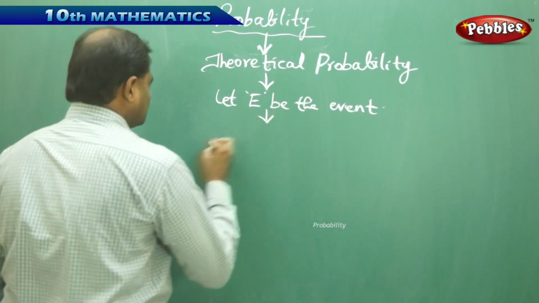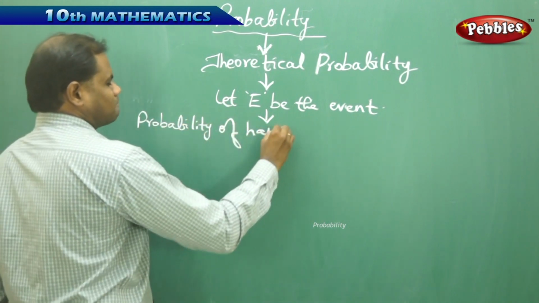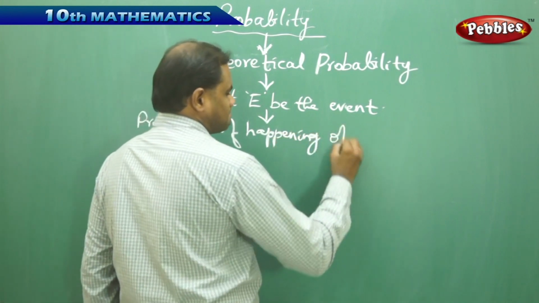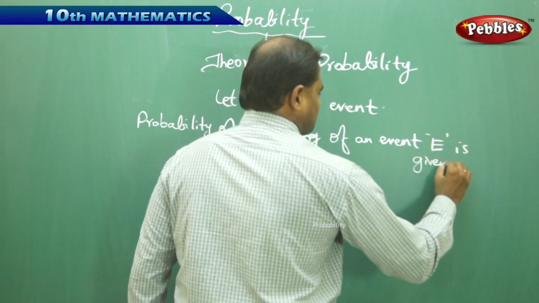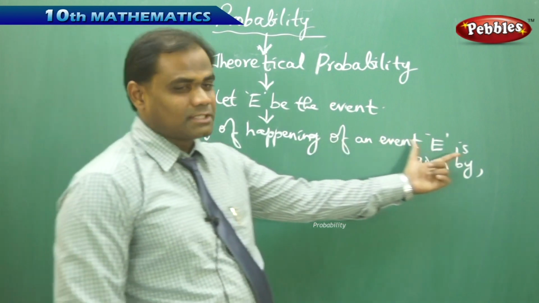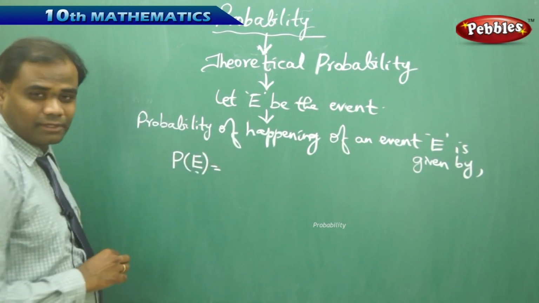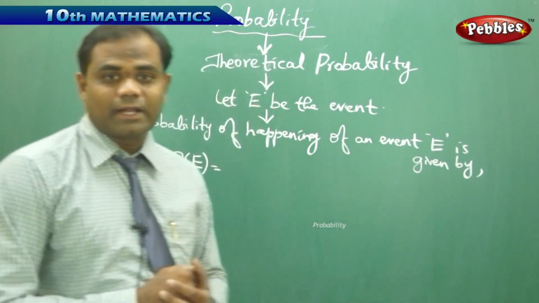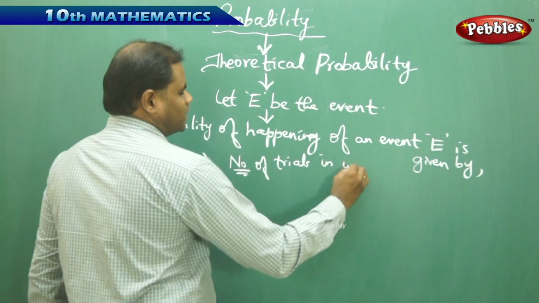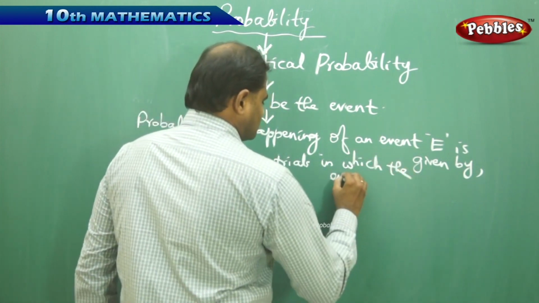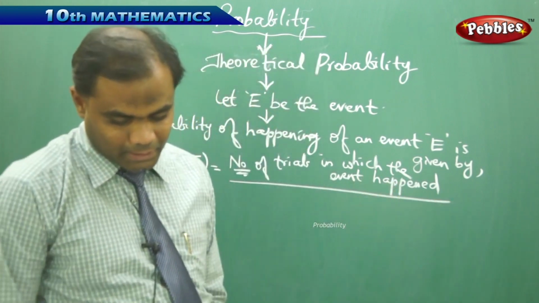Then in this case, my probability of happening of an event E, which can be anything, is given by the symbol P of E, and is given by the formula: number of trials in which the event happens, by total number of trials.